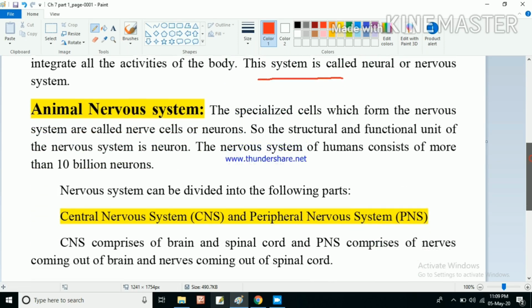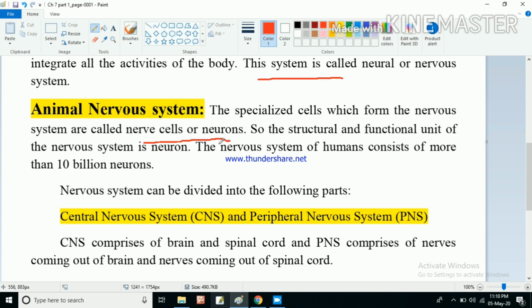Animal nervous system. The specialized cells which form the nervous system are called nerve cells or neurons. From class 8, I think you know something about neurons. Neuron is very important.